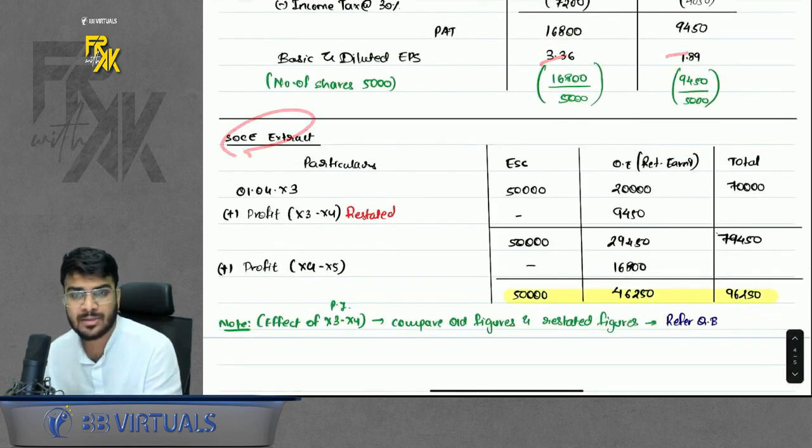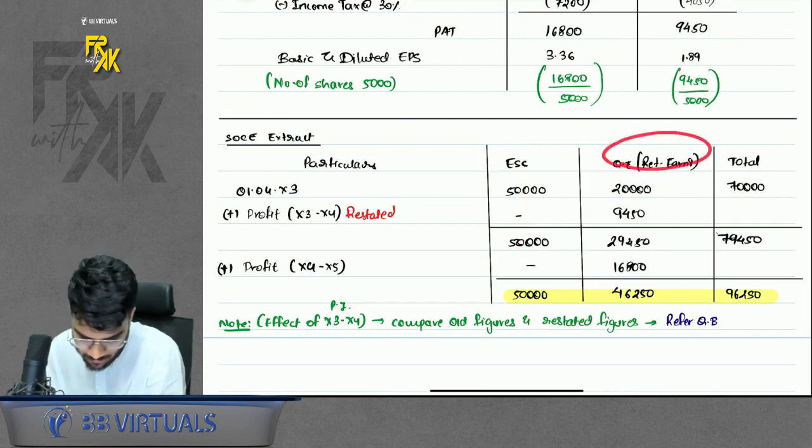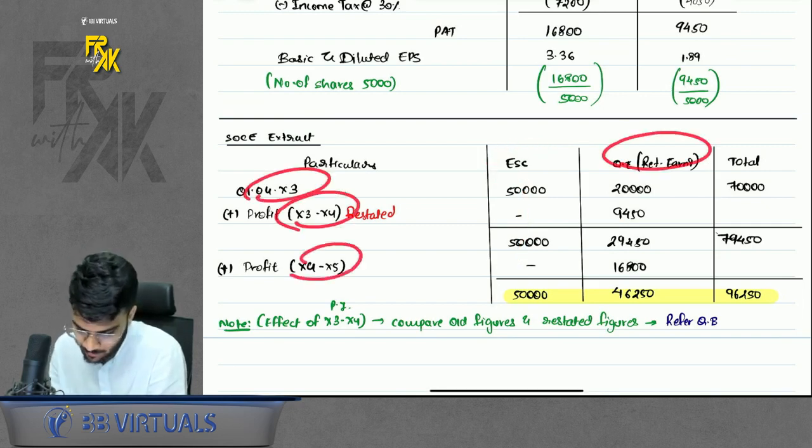SOCE extract is very easy to prepare. Equity share capital was given. It does not change over the period. Retained earnings: opening balance is given. Add previous year, add current year. You will get the balance.